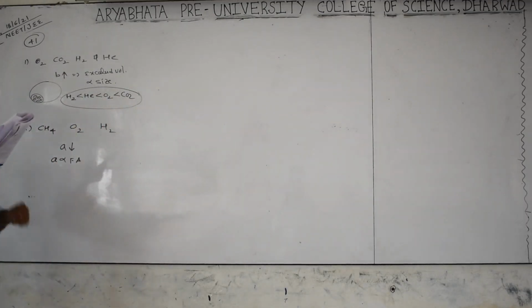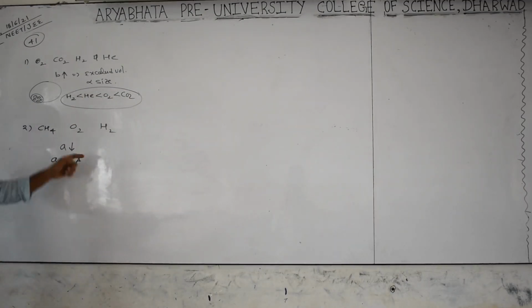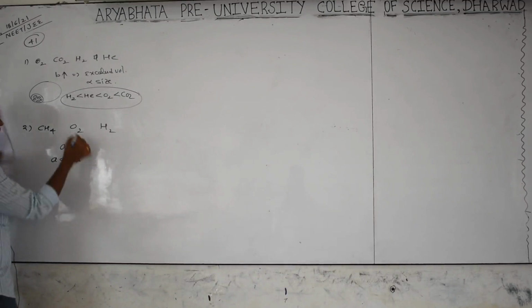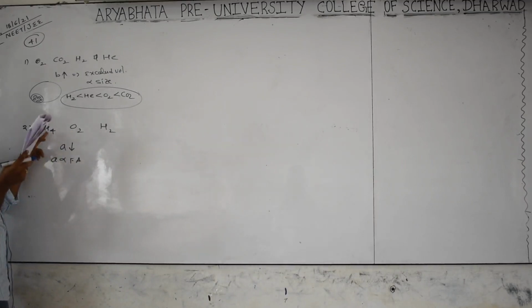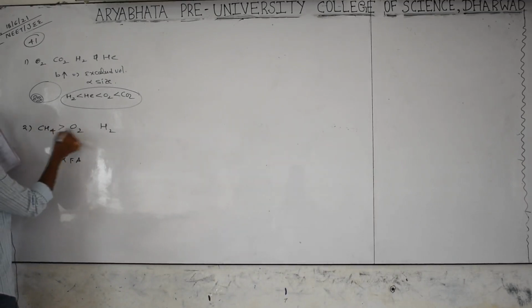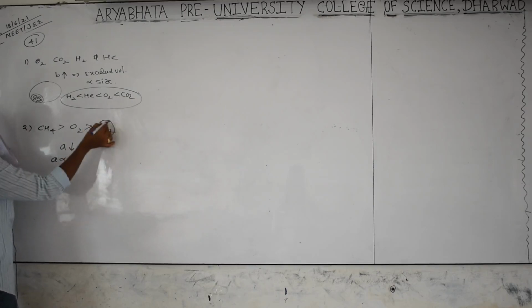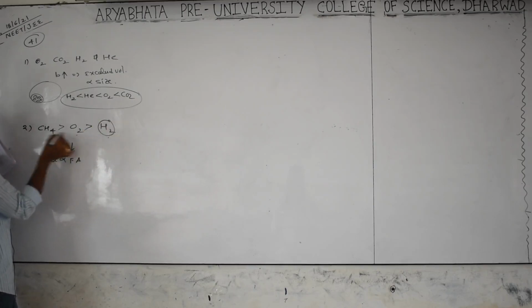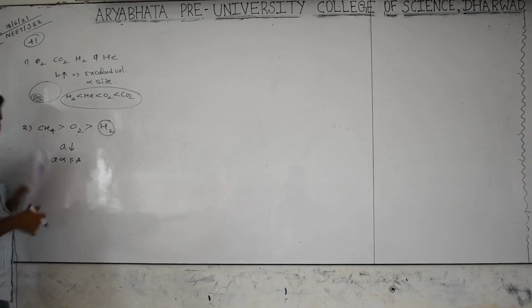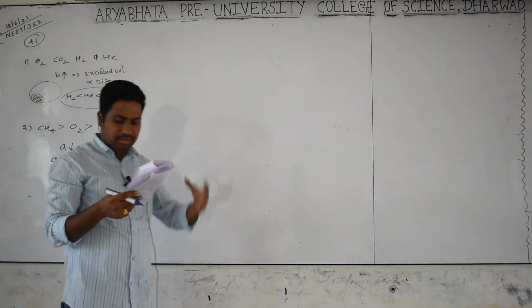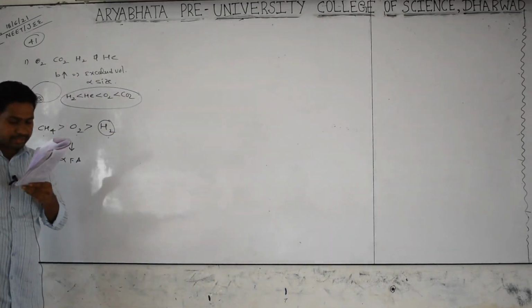Good. Next, A in decreasing order means force of attraction in decreasing order, which is the same order, I think: CH4, O2 and H2. Why? Because lighter gases have less force of attraction, and heavier ones have more. So that's why we say that as size increases, the force of attraction increases.